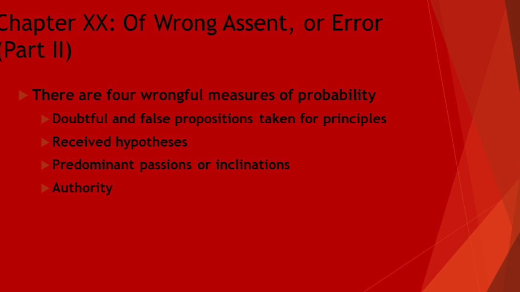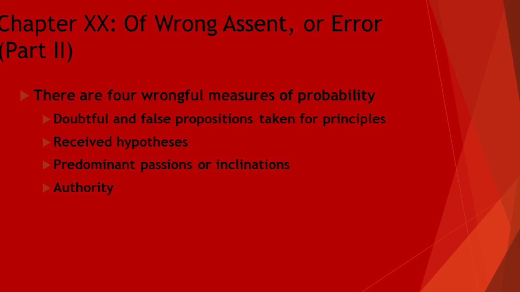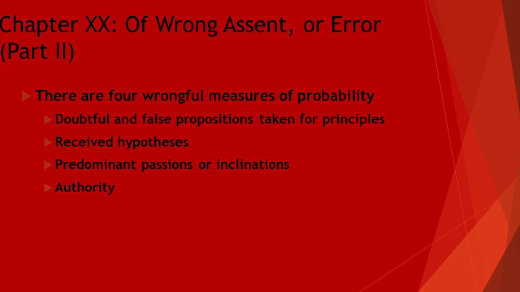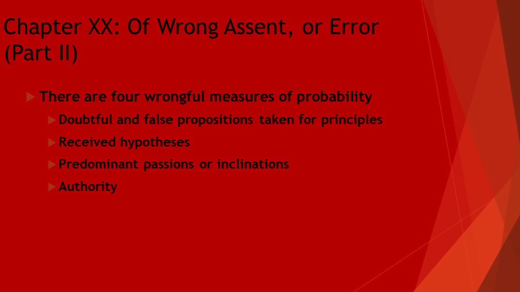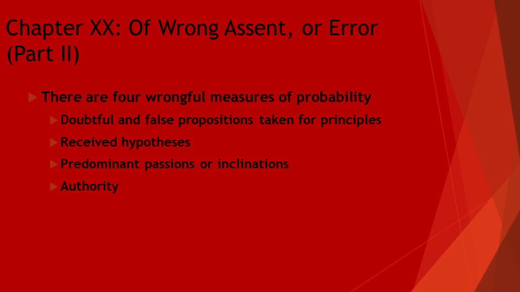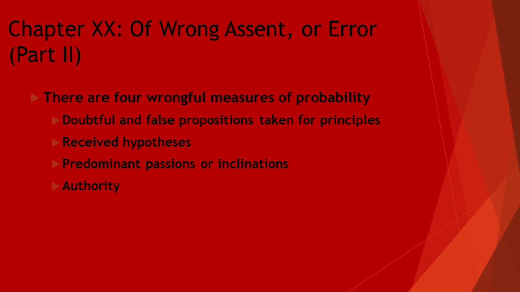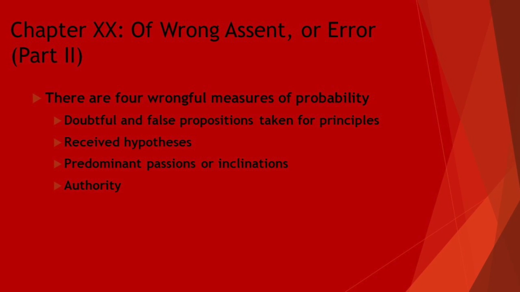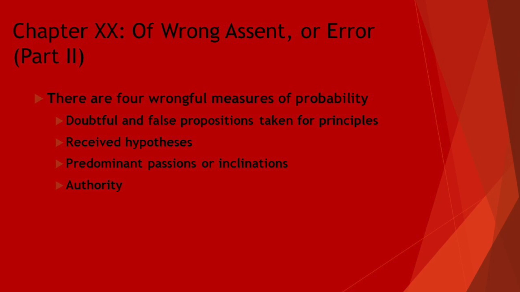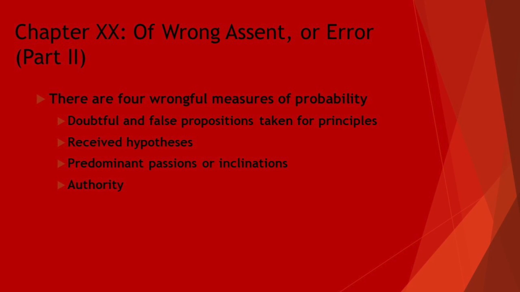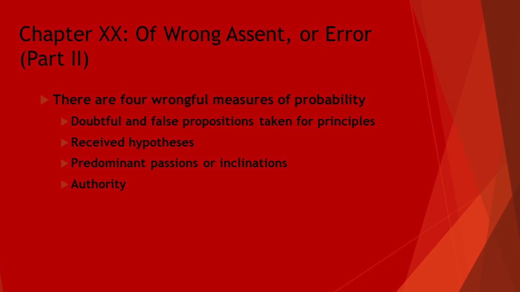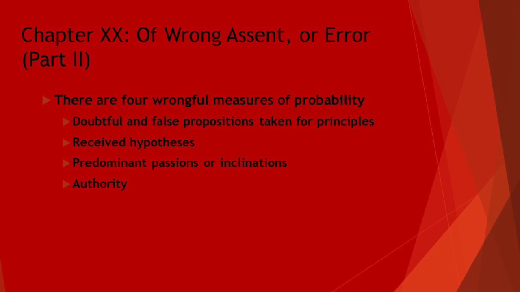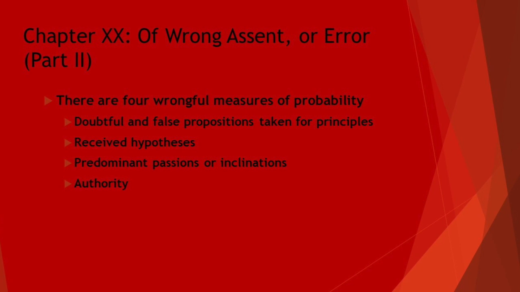Wrongful measures of probability include doubtful and false propositions taken for principles, when opinions are taken as fact despite disproof. The second one is received hypothesis, when one's understanding, out of the need to become an epistemic authority, are placed in a mold and are regurgitated out for the masses. This is a lesser degree of the first. The third one is predominant passions or inclinations, when evading through argument that true propositions have a latent fallacy of words, or that true propositions cannot argue fully against contrary arguments to true propositions.